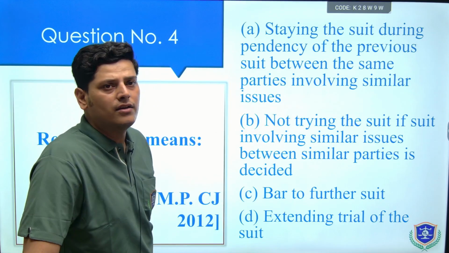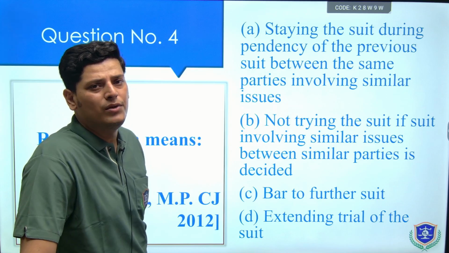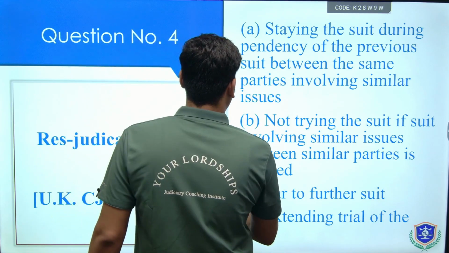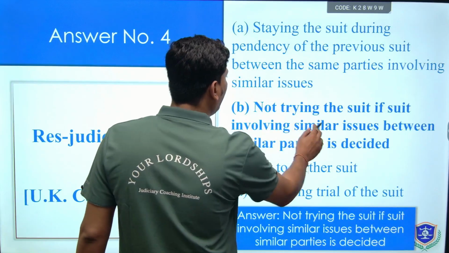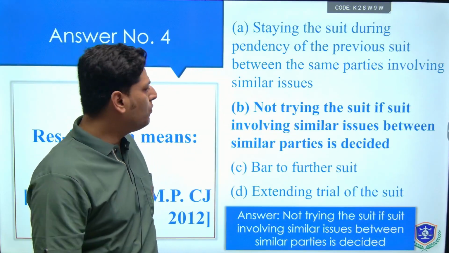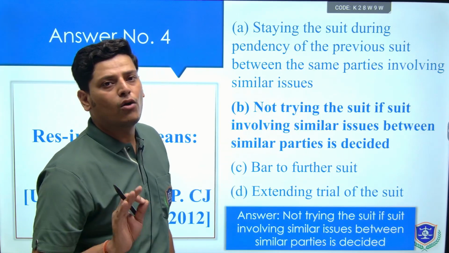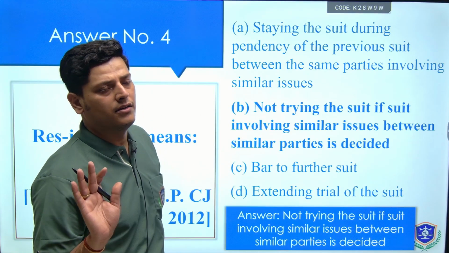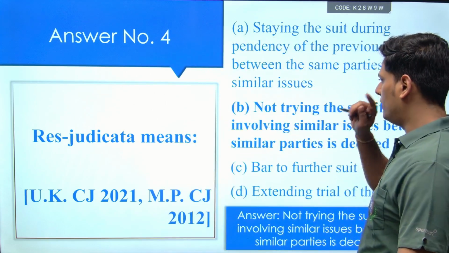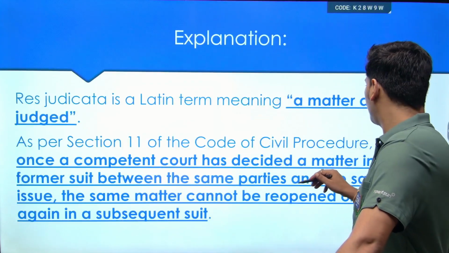So obviously, once you have read section 11, you will be easily able to answer that the correct option is option number B. Not trying the suit if the suit involving similar issues between the same parties has already been heard and decided. So that is why there is the rule of res judicata as incorporated under section 11 of the Code of Civil Procedure.